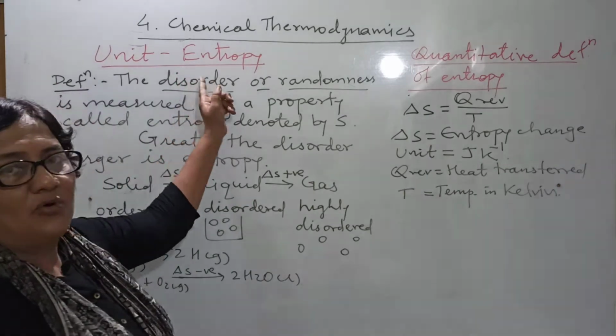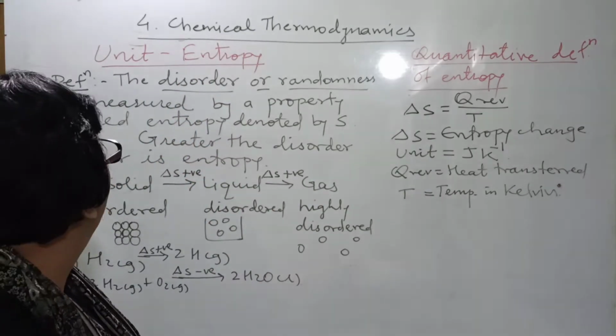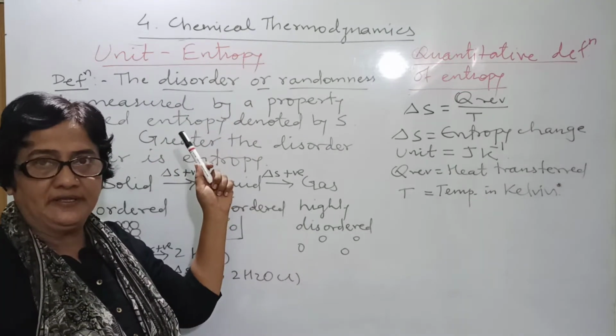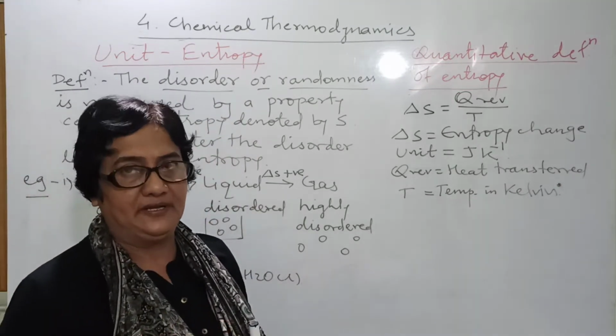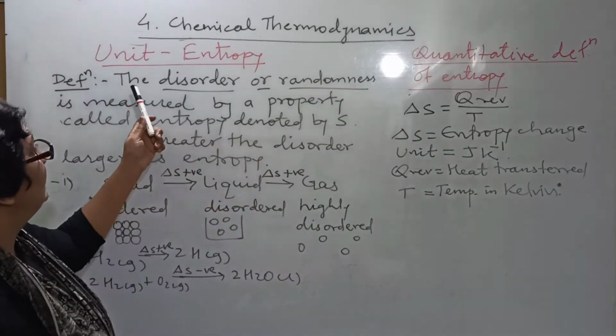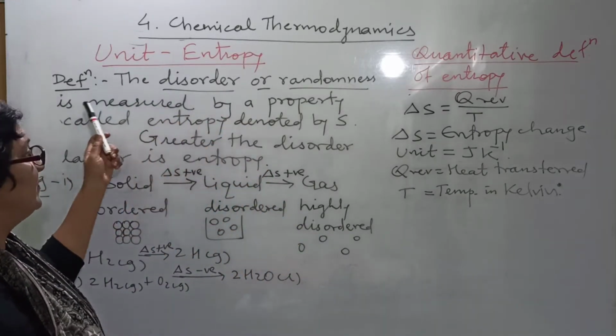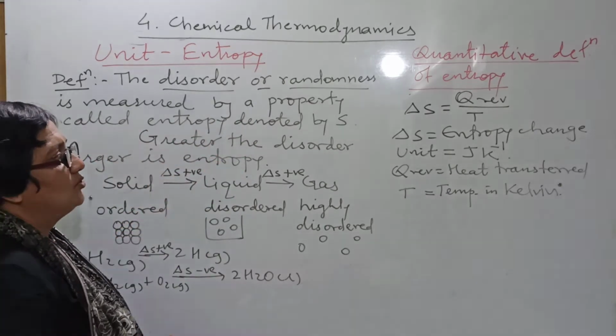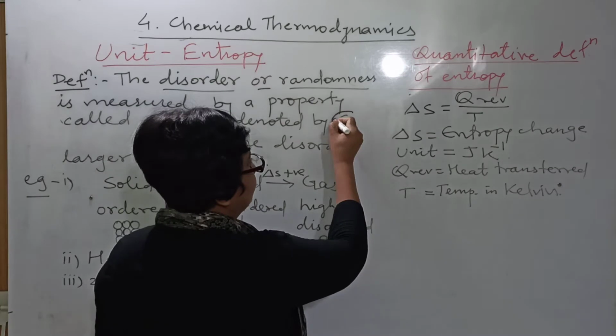Today we learn about the term entropy. What is entropy? Entropy is a specific property which explains the randomness or disorderness. So this is the definition. The disorder or randomness is measured by a property called entropy, and it is denoted by the term S.